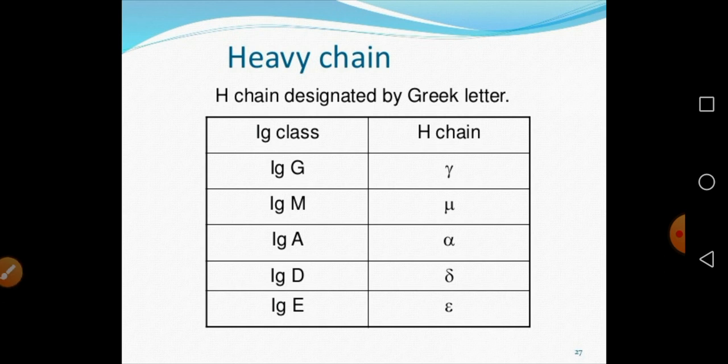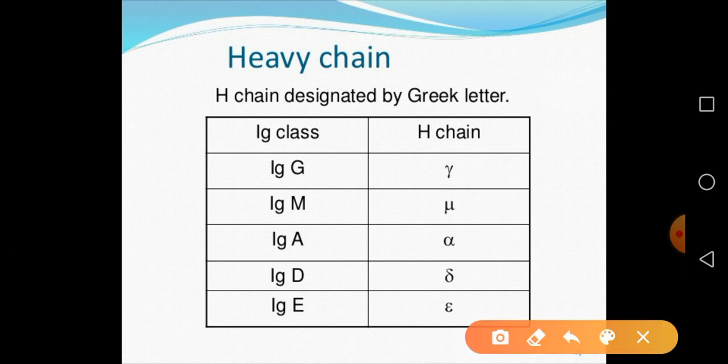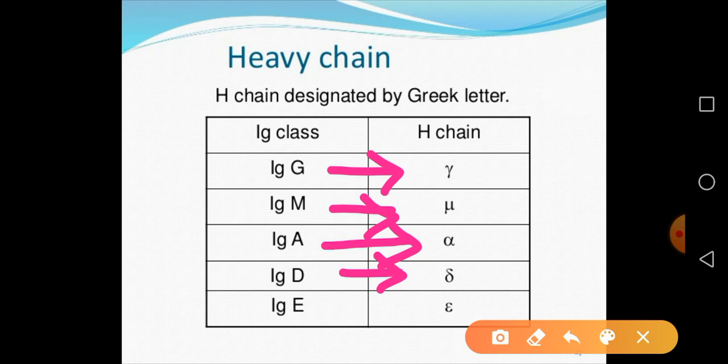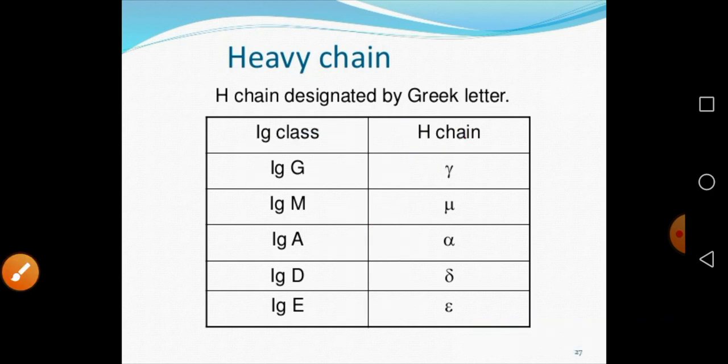As we have discussed, the light chain has kappa and lambda. The heavy chain has this conformation. IgG has a gamma conformation. IgM has a mu. IgA has alpha. IgD has a delta, and IgE has an epsilon. Remember, in a particular antibody, only one type of heavy chain is present.